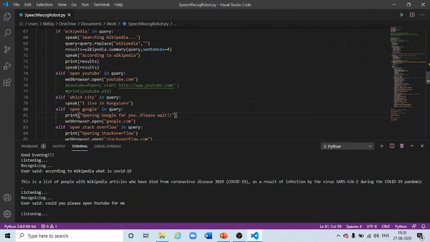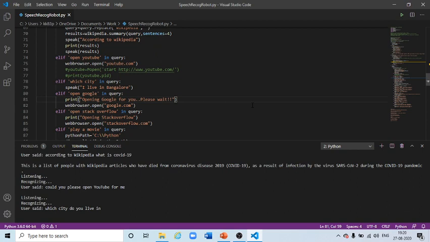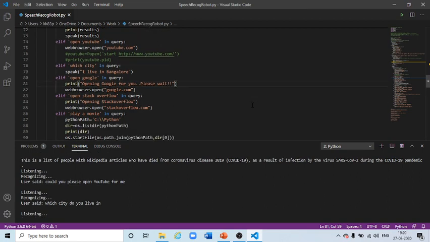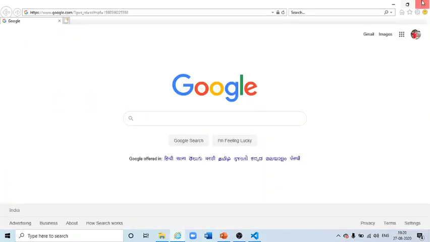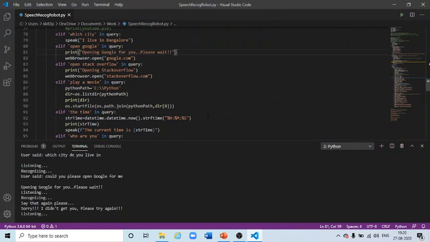Which city do you live in? I live in Bangalore. Could you please open Google for me? Sorry, Could you please I didn't get you. Please try again. could you please play a movie for me?